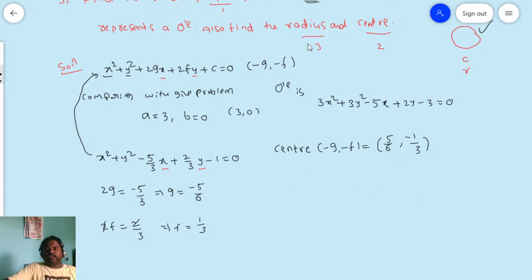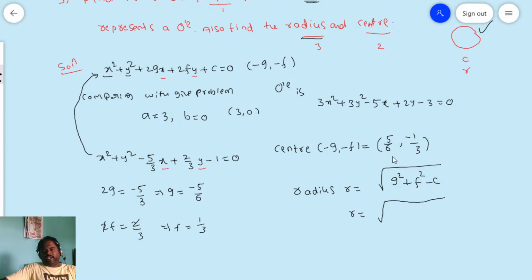Now, you need to find out the radius. What is the formula we have for the radius? We have r is equal to square root of g square plus f square minus c. Now, do I know the values here? The g value, do you know? Yes. What is the g you have? 5 by 6. So g square is 25 by 36.